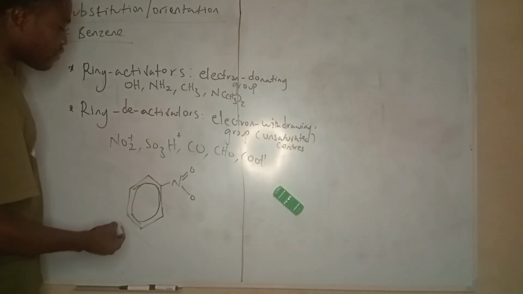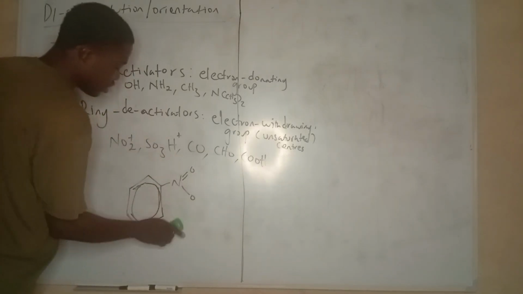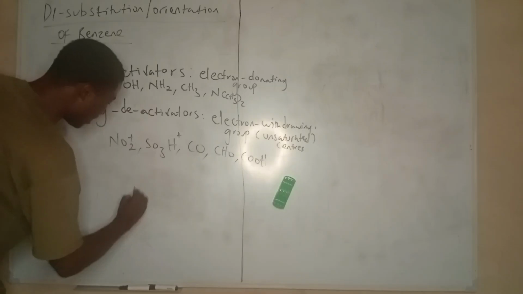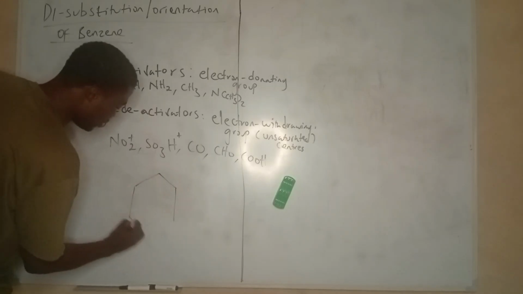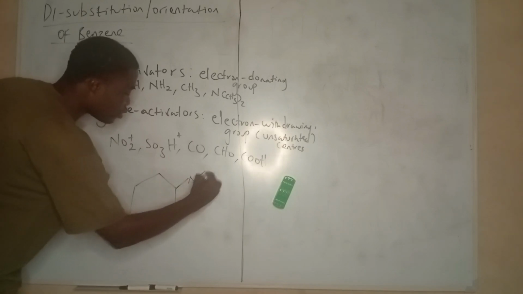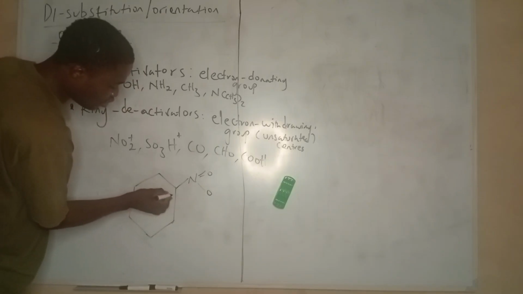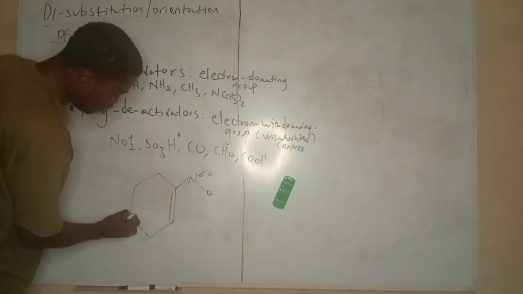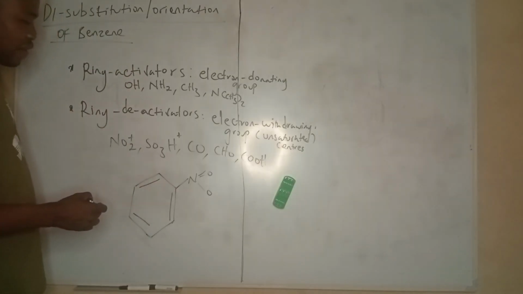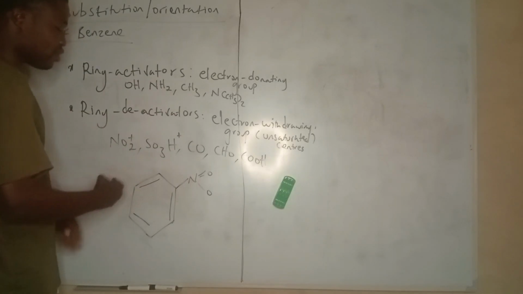Now, if I have NO2 here, I think I should use the structure to explain. It will be easier for you to understand. So I have NO2, double bond O, O. So my double bond should now be somewhere here. So this is NO2 on benzene, so this is nitrobenzene.